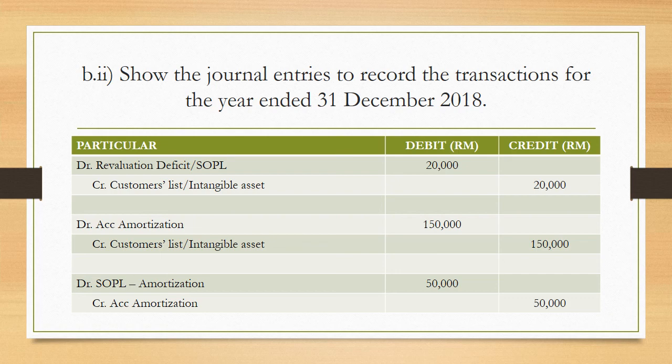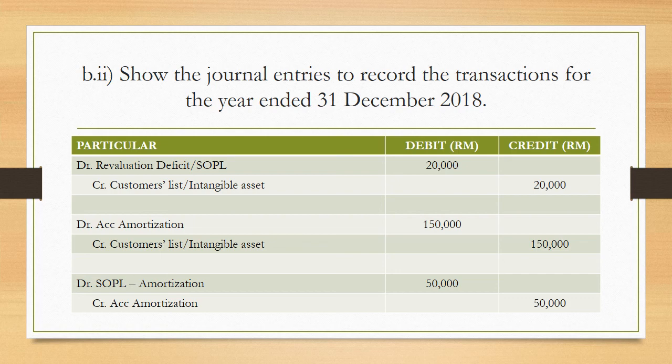Okay, so the second one, debit accumulated amortization 150,000 ringgit. It's 3 years, 2016, 2017, and 2018. The total accumulated amortization for 3 years is 150,000 ringgit.